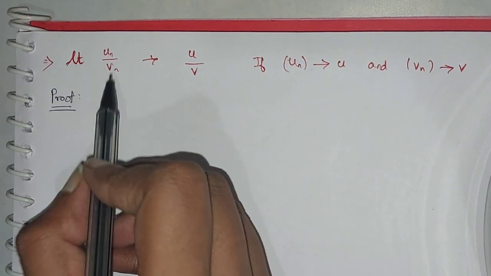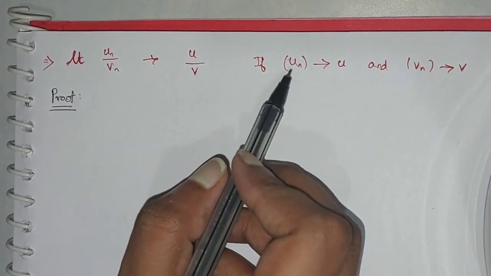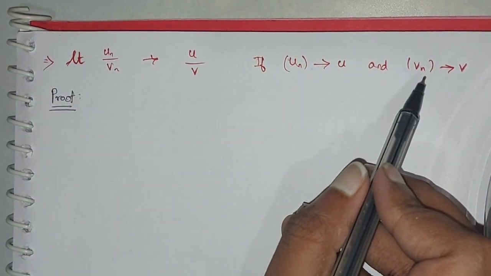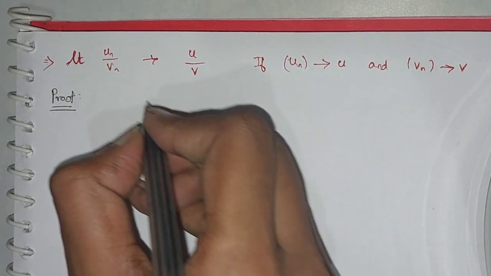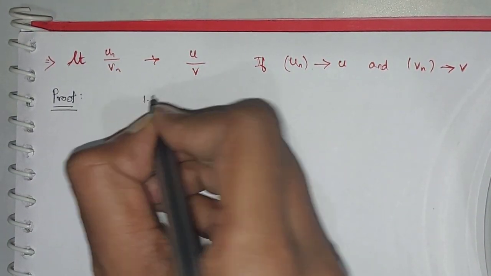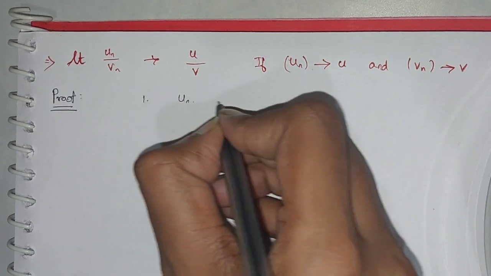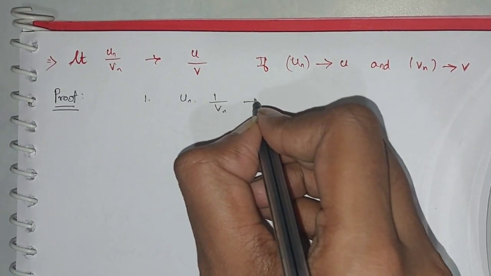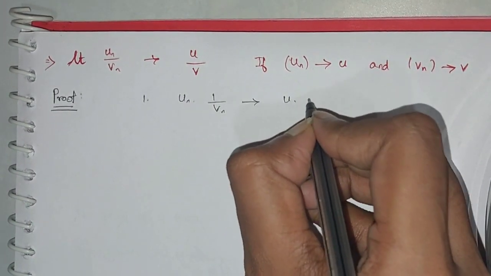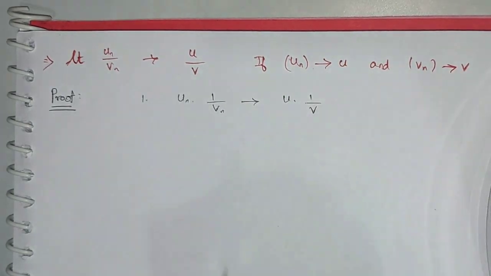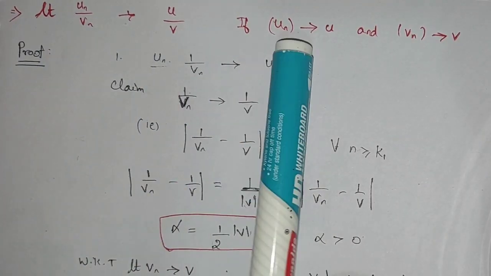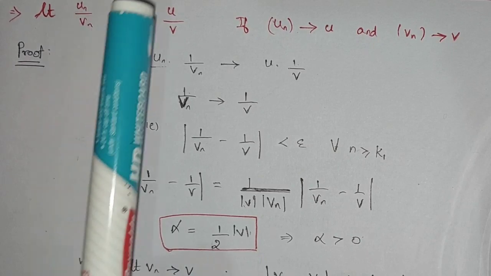So the limit of un by vn converges to u by v, when un converges to u and vn converges to v. This is what we are going to prove. For proving this, I am going to use an idea: un times 1 by vn converges to u times 1 by v. So this is what I have to prove. Okay, let's prove this one.